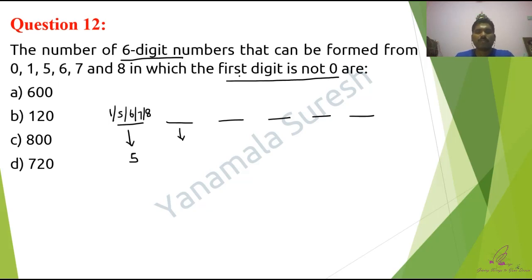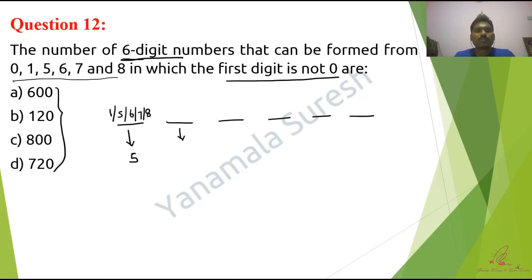See, actually by default we have to go ahead with repetition if they haven't mentioned anything. But in this case the options are in a way that they had given without repetition. Here you may have a question. Sir, how do we get to know whether the options are with repetition or without repetition? Now how many digits have they given? Totally they had given 6 digits. And the question they are asking for is 6-digit numbers.